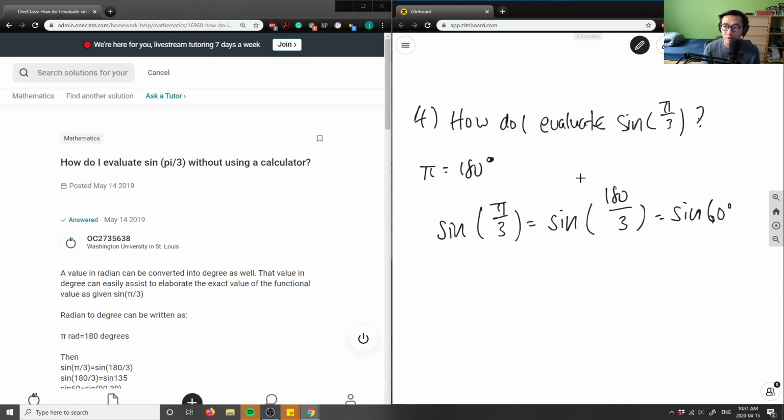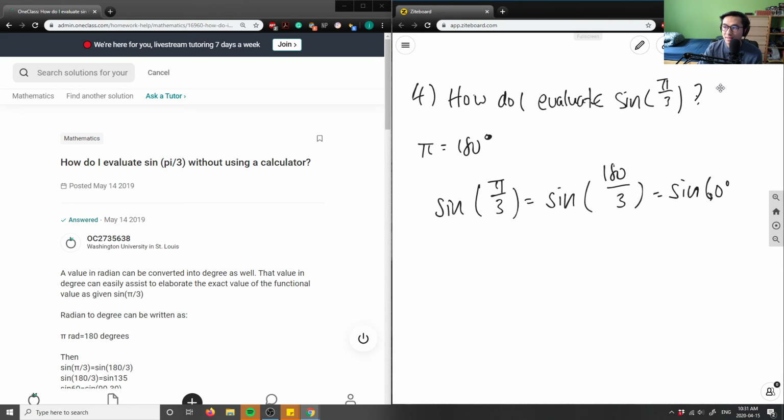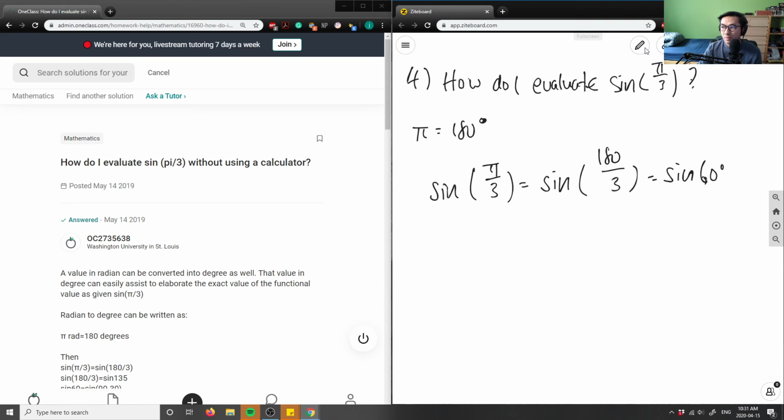Okay, so if we have sine 60, this is testing our knowledge of our special triangles.